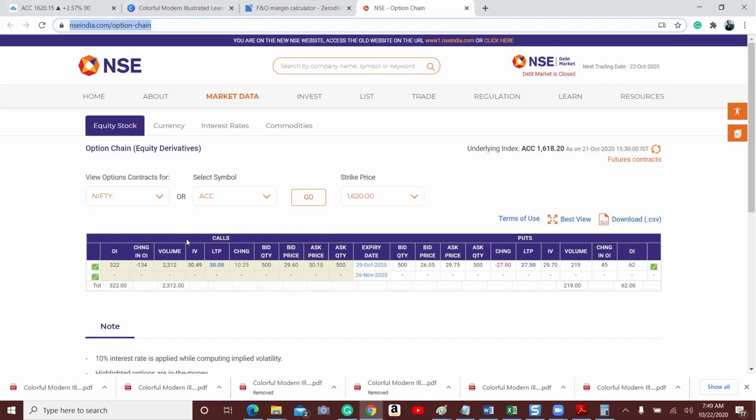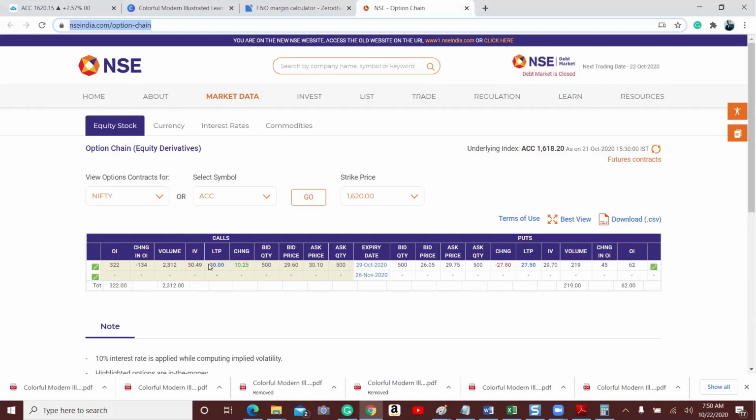As I said earlier, the premium of a call option goes up if the underlying price moves upside. Similarly, the premium of a put option goes up if the underlying price falls. In this example, we are taking a 5% move on the upside, right? So I will consider only the call options. The two important things we need to remember are LTP, which is the price of this premium, the 1620 CE price, and IV, implied volatility. What this indicates is that if the underlying ACC price moves up, the premium also moves up by 30%. That's what it says.